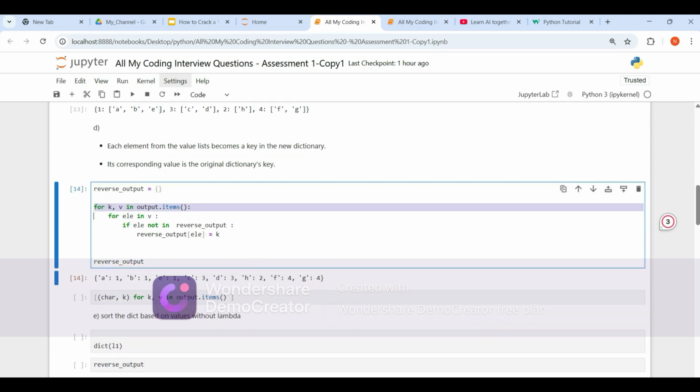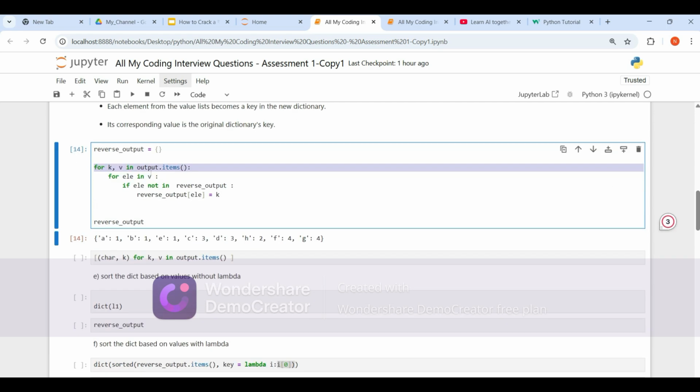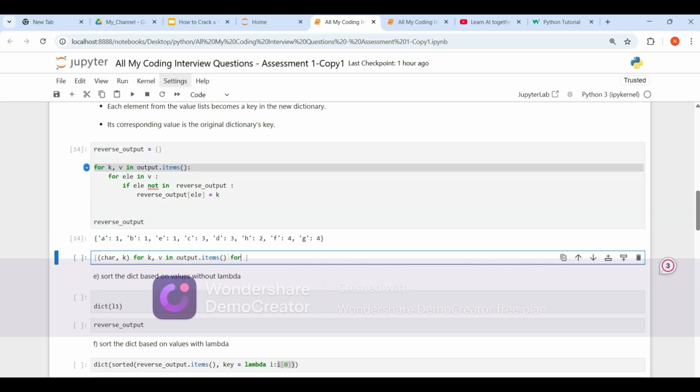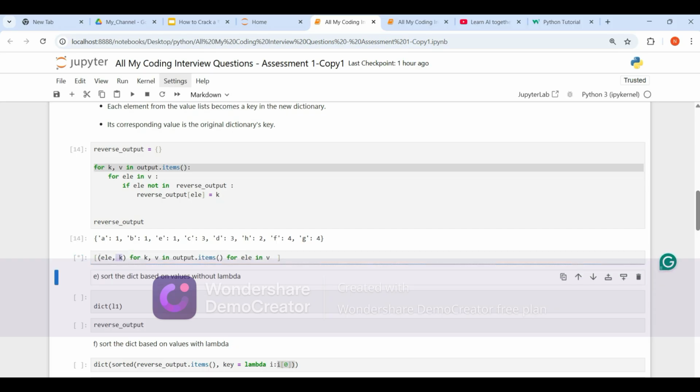It is a key, it is a value, but the value has multiple elements, right? Let's not get confused, let's store it as element, as we did in the previous code. For element in v, store this element here. And the value should be key, right?